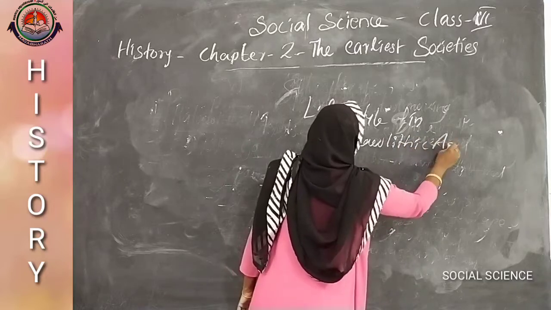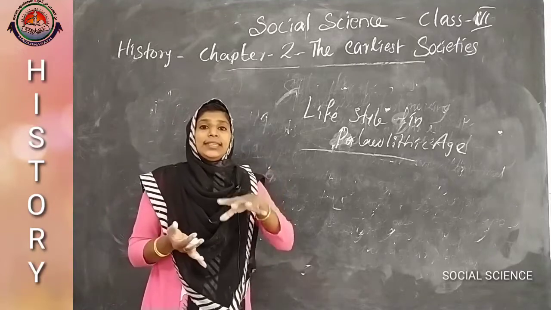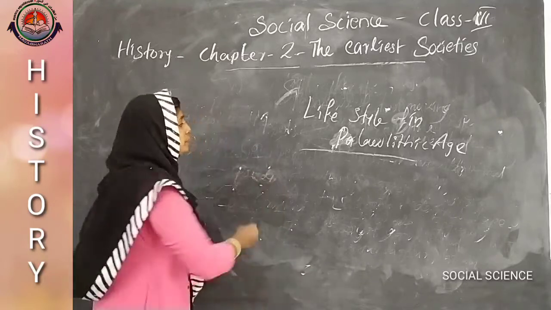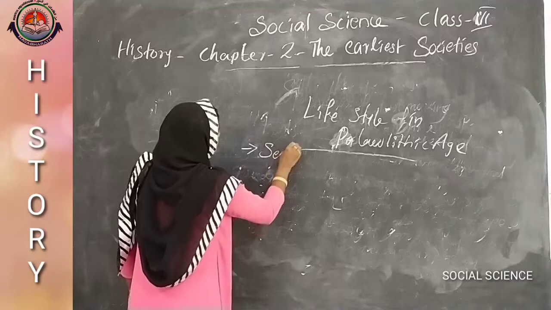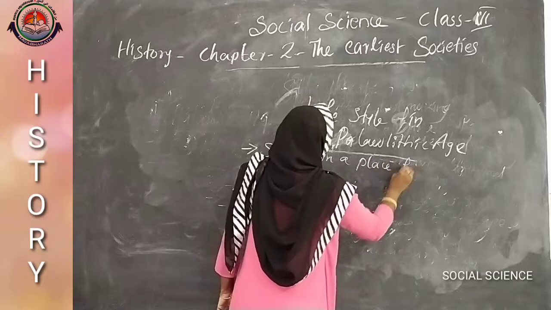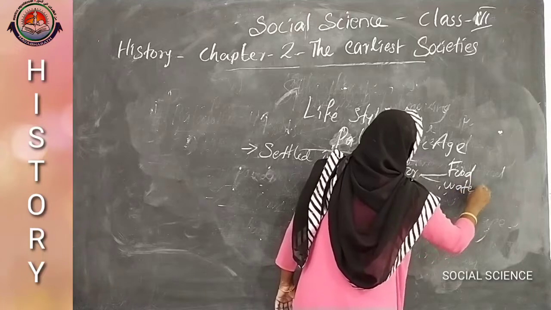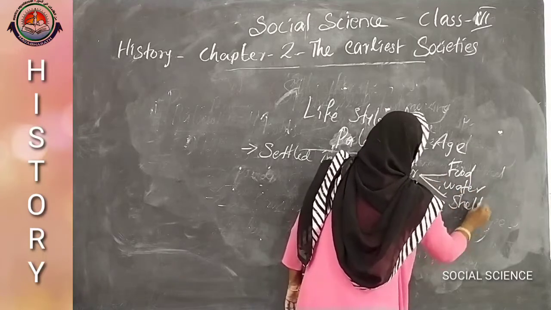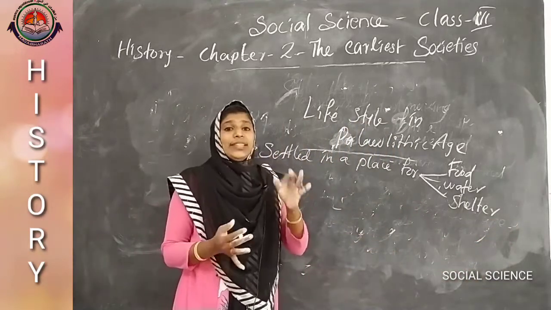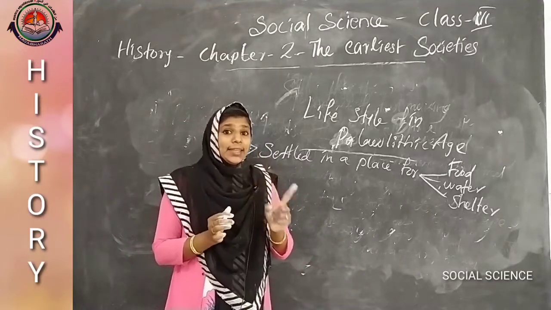Here we can say that the early humans settled in a place for their food, water and shelter. And one thing is that when they found an area suitable for them, mainly for making tools, that was their first aim.